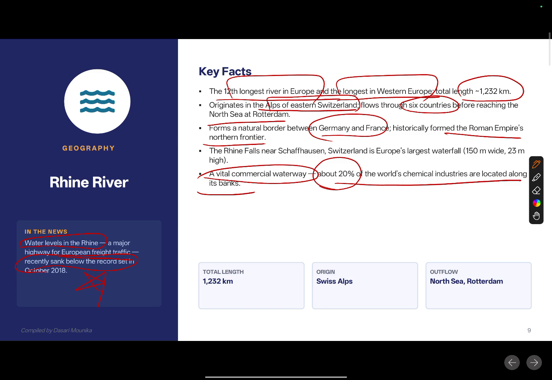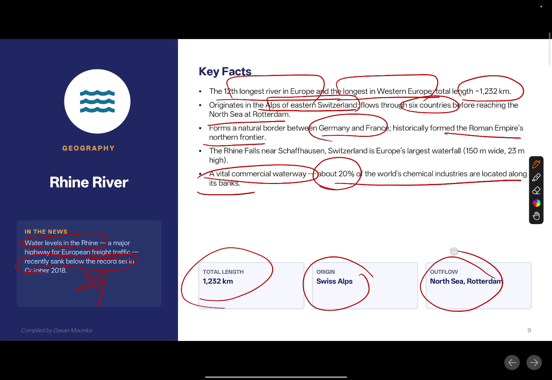So total length 1232 kilometers. It originates from the Swiss Alps. Next, it drains into the North Sea at Rotterdam. So these are the aspects of the Rhine River.